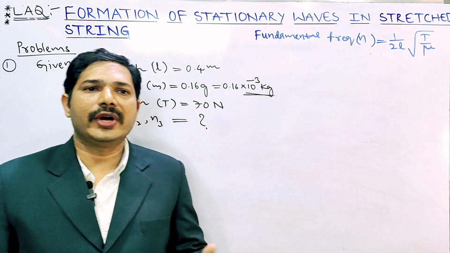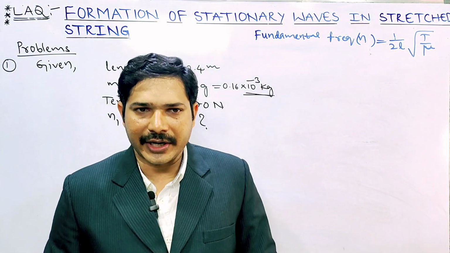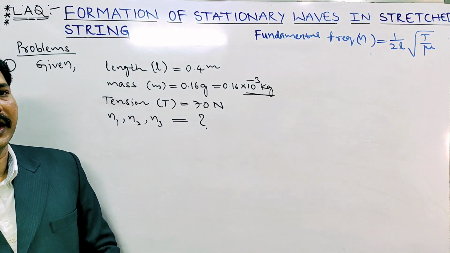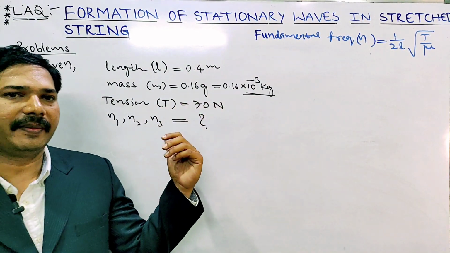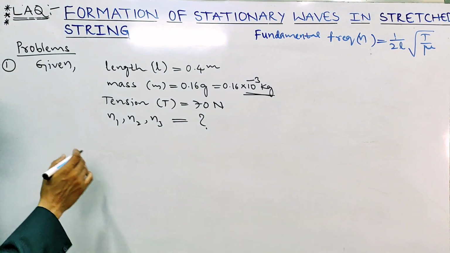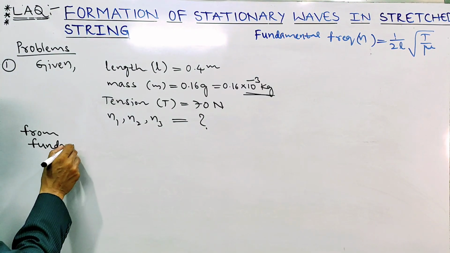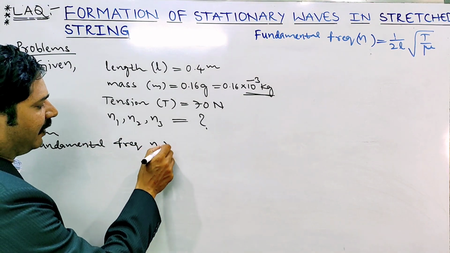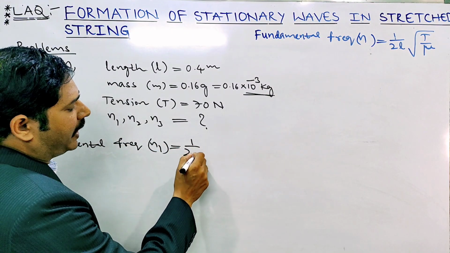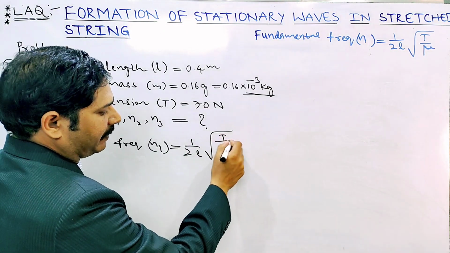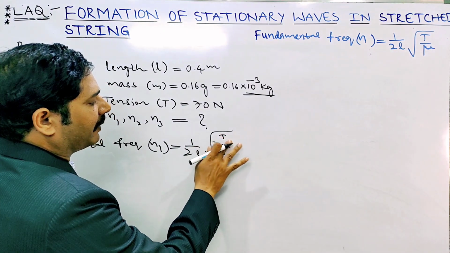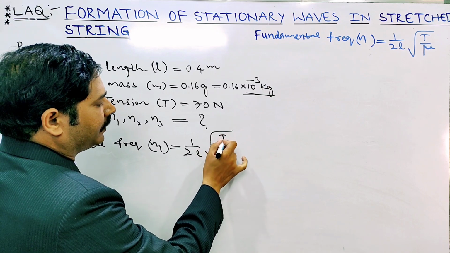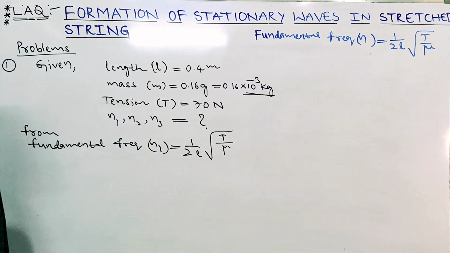First, the three lowest frequencies N1, N2, N3 are asked. So first we will find the fundamental frequency N1. From the fundamental frequency formula, N1 is equal to 1 by 2L into under root T by mu.